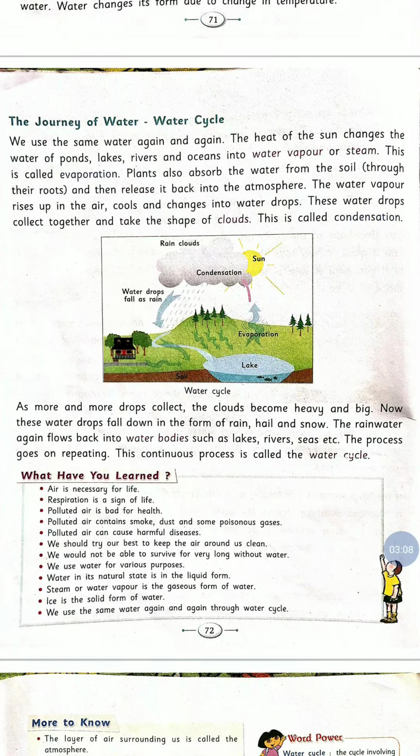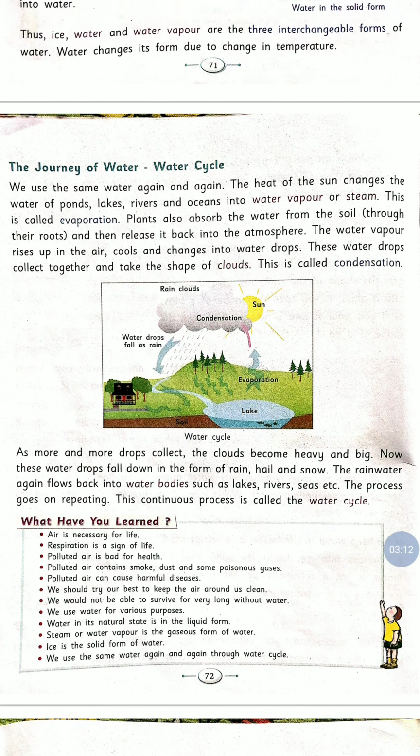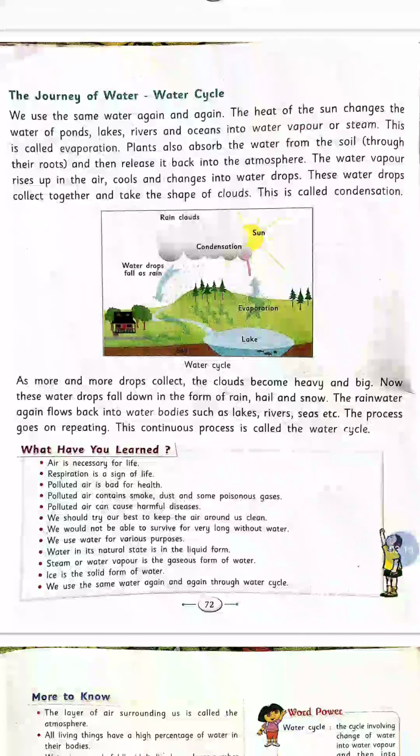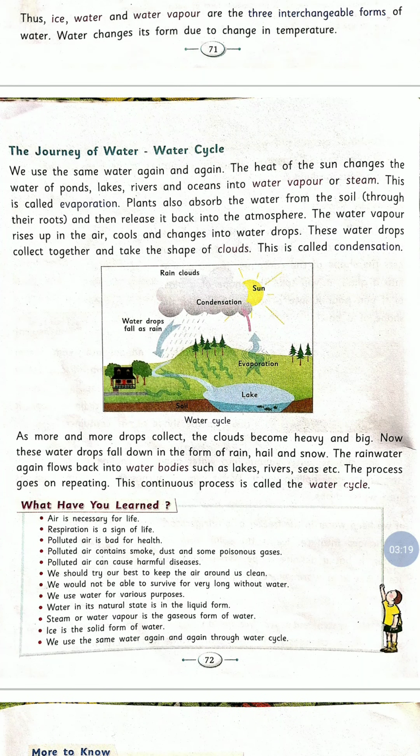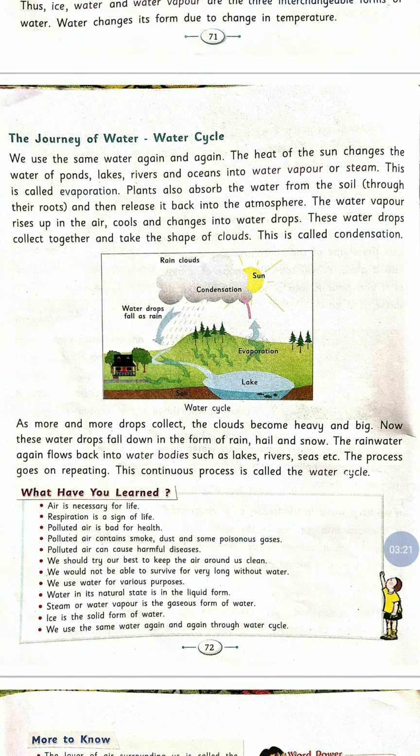Now next, after the picture paragraph, we will see, my dear children, in this picture also you can see the lakes downside, and you can see water evaporate, and this process we call evaporation.